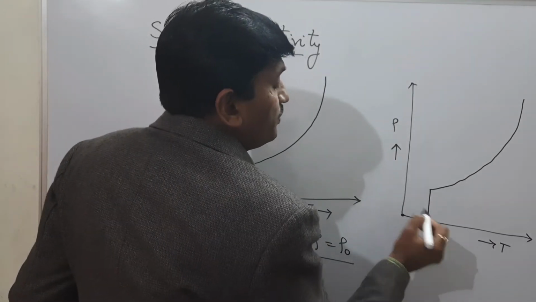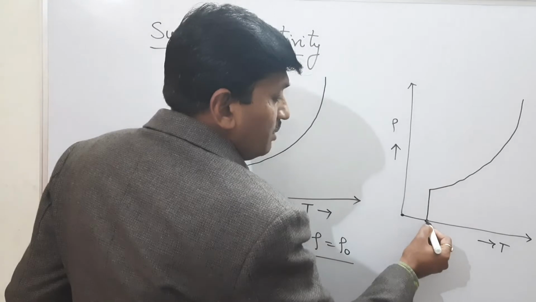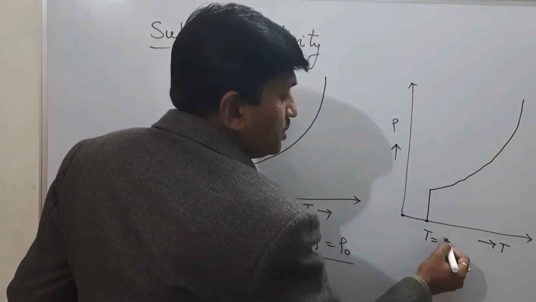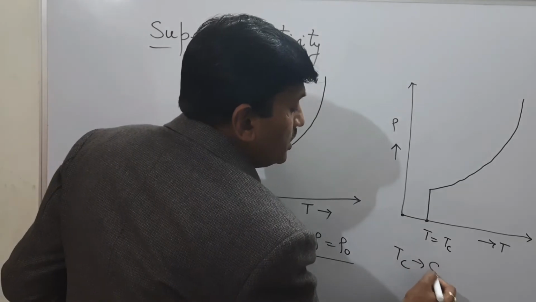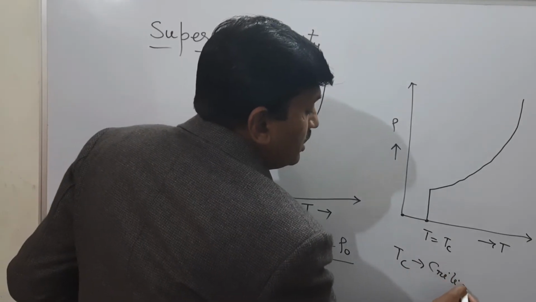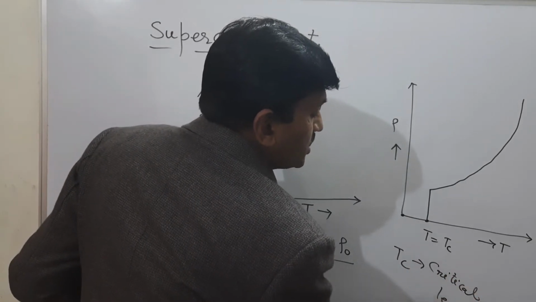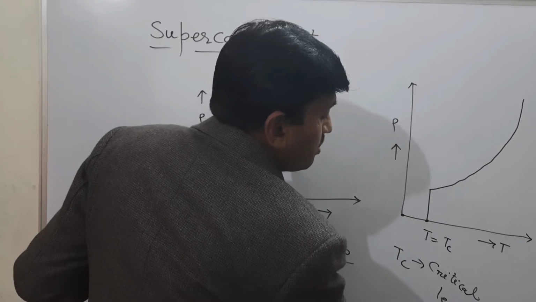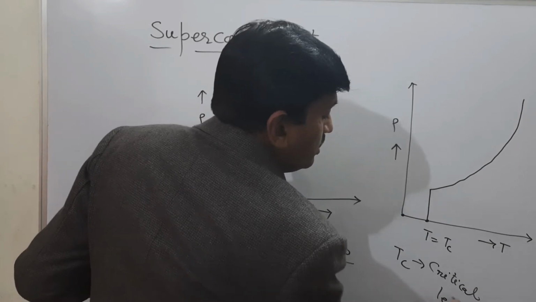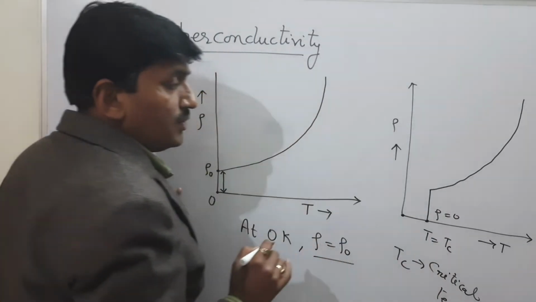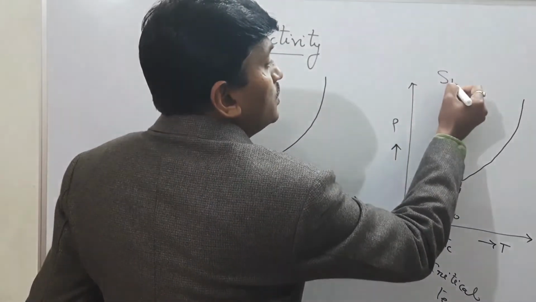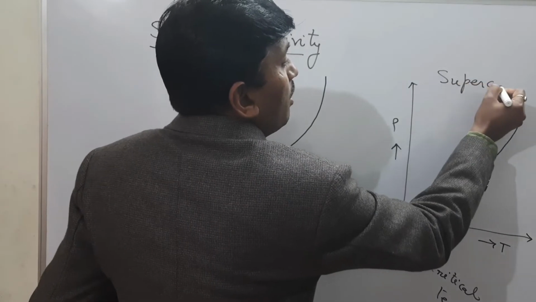This temperature is known as the critical temperature, Tc, and here resistivity is equal to 0. This is the case of a superconductor.